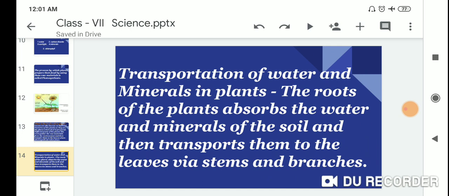Transportation of water and minerals in plants. The roots of the plants absorb the water and minerals from the soil and transport them to the leaves via stem and branches.